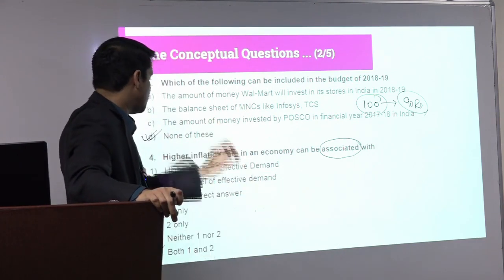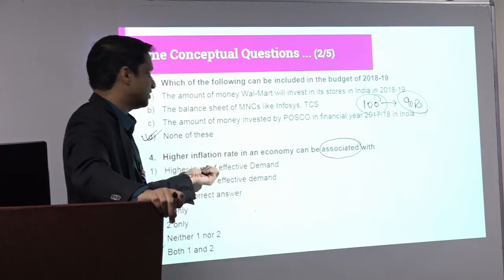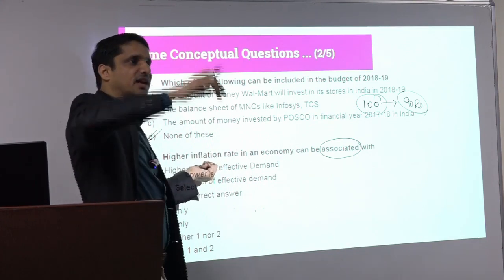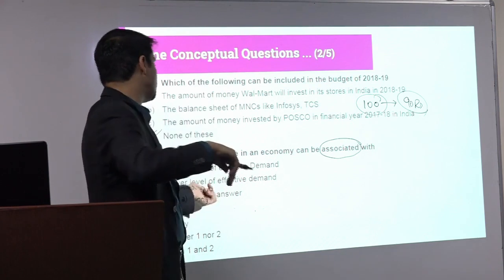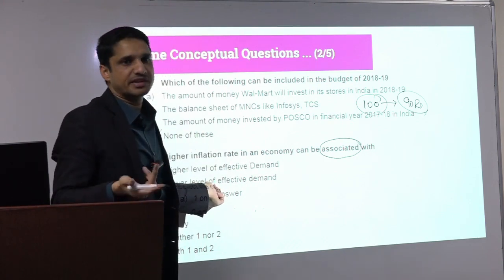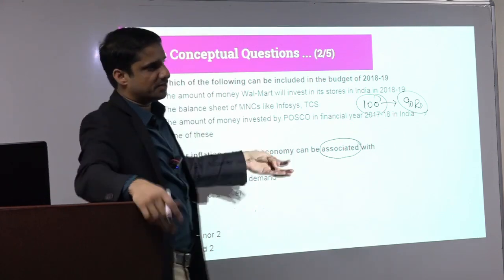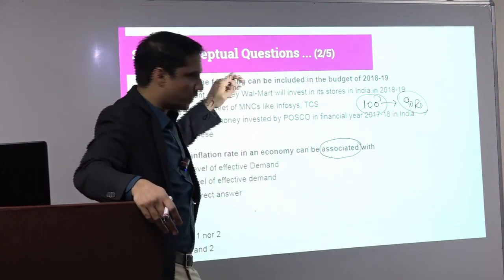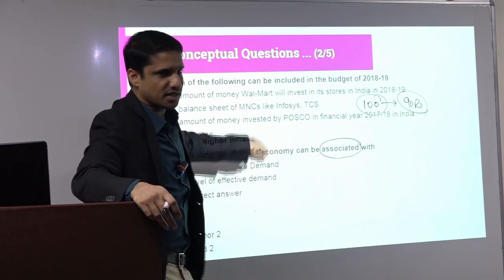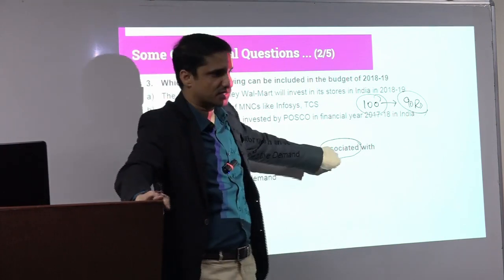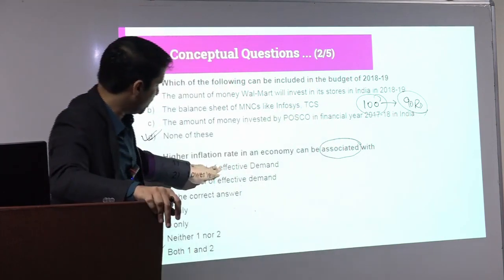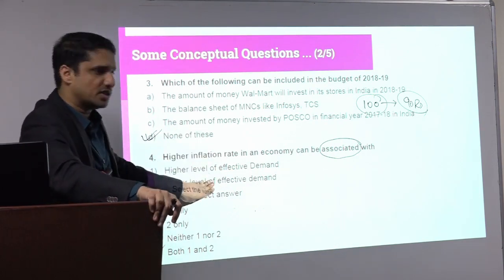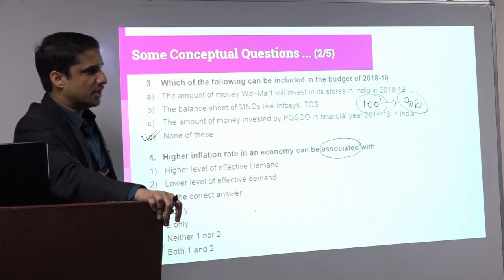So the reason for higher inflation is a high value of effective demand, and when there is very high inflation, the consequence will be a lower value of effective demand. Let's not go into technical details. Demand is of two types, but this is the simple face value. One is the reason, this is the reason, and this is the consequence, and the question is asking about associated. So this will lead to high inflation. Once there is very high inflation, this will be the final consequence, and the question is about the associated.